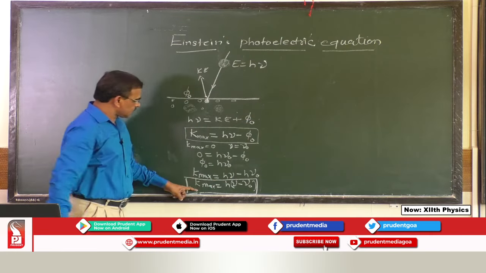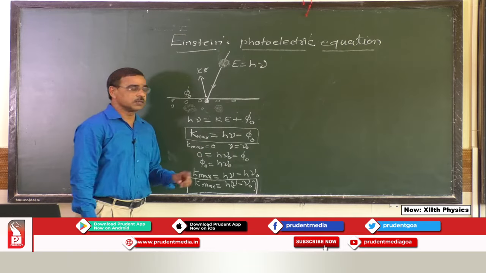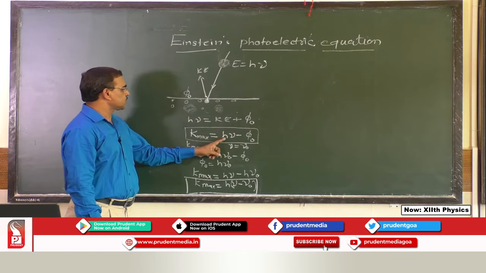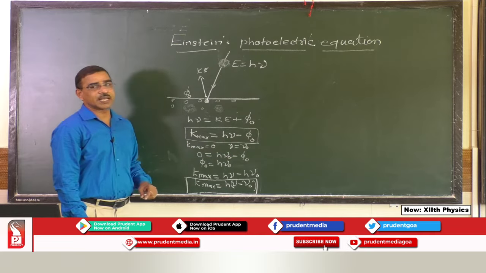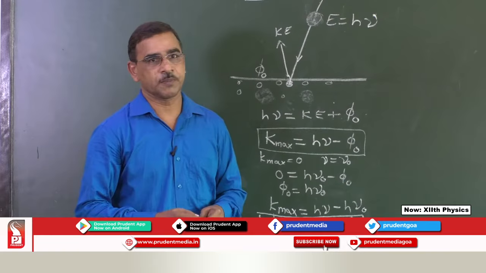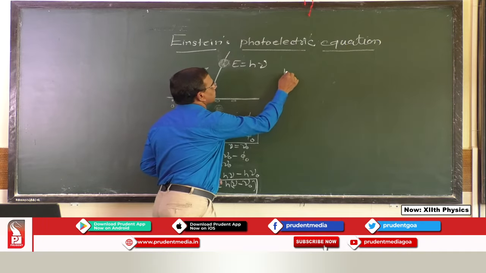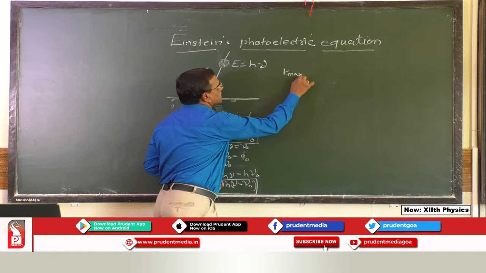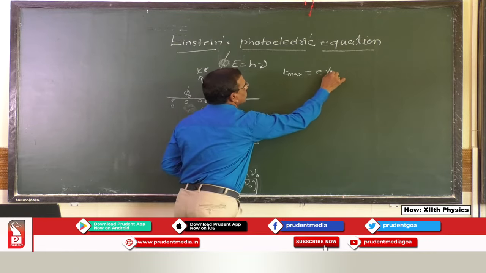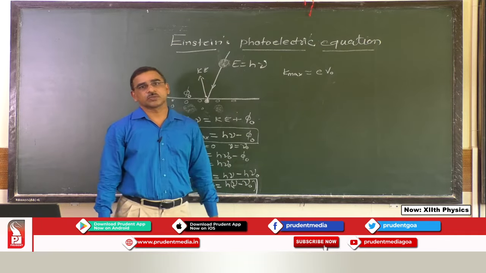So, further this equation, K maximum is equal to h nu minus phi 0, we can write in terms of potential difference or stopping potential. We know that K maximum is equal to E V 0, that is the potential energy which is applied to the electron.